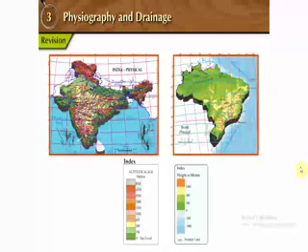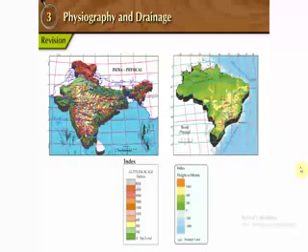In both the maps, the coastal region is colored blue. The less altitude areas are colored green. Medium altitude areas are colored yellow. And the areas with the highest altitude are colored brown.